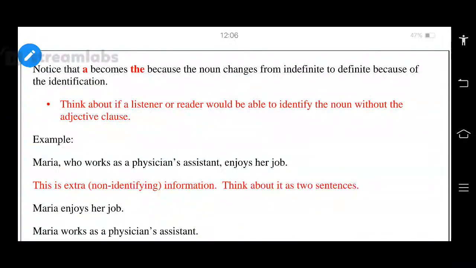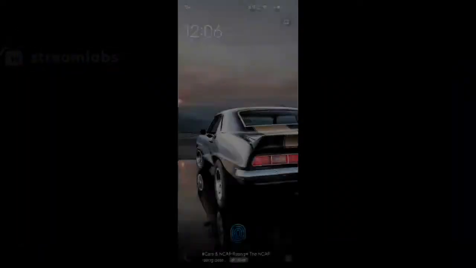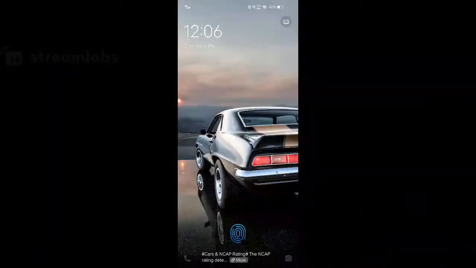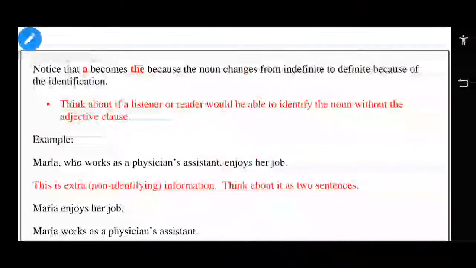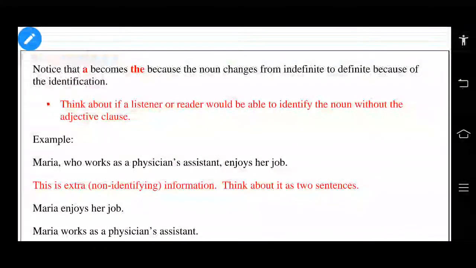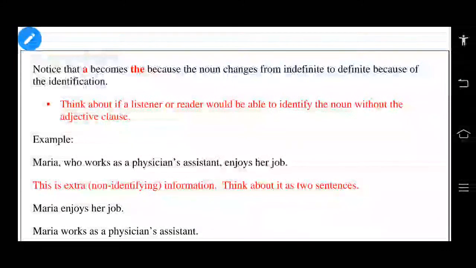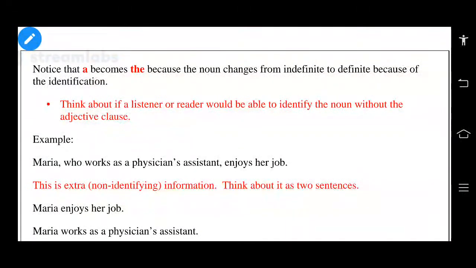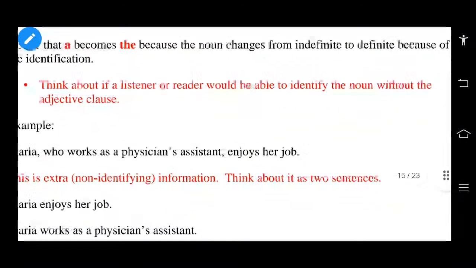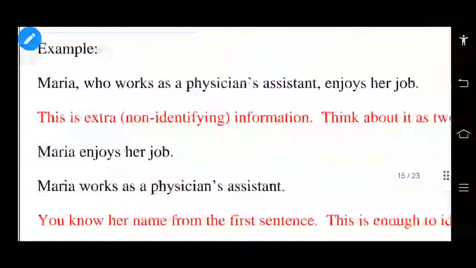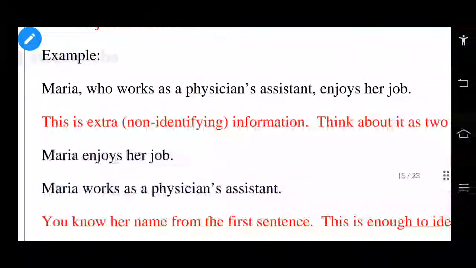Okay, next see the next example. Is it clear on the screen? Maria. So there is an example. See there. Maria, who works as a physician's assistant, enjoys her job. Maria, see there, who works as a physician's assistant, enjoys.